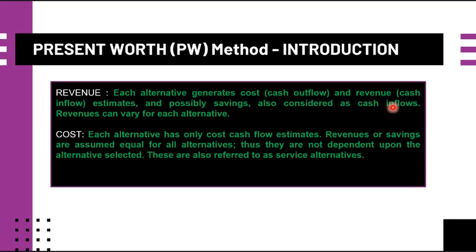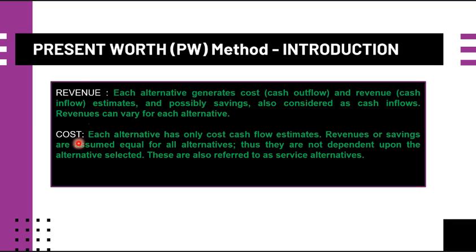So this is not only the revenue, but also the probable savings are considered as cash inflows, and revenues can vary for each alternative. So they are not constant in any way in each alternative presented. So these revenues may vary, and sometimes they are constant. And this is all for revenue.